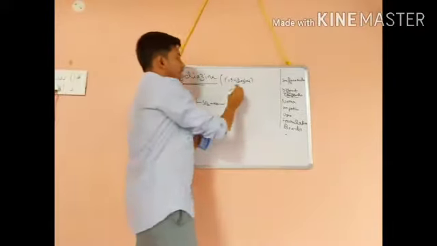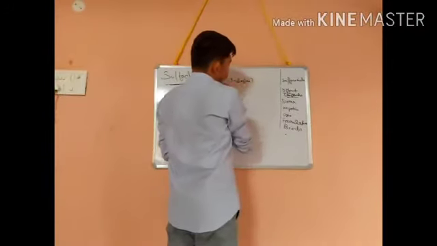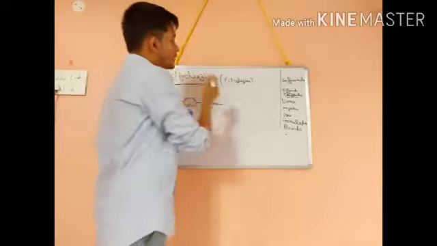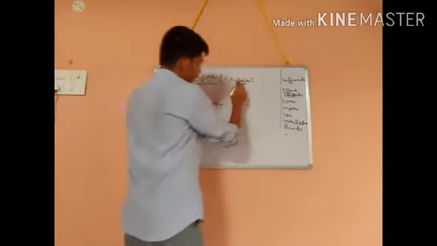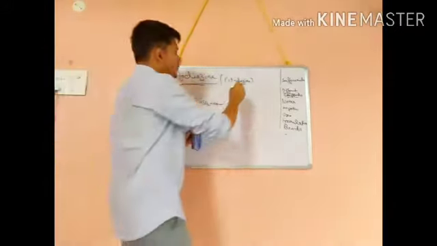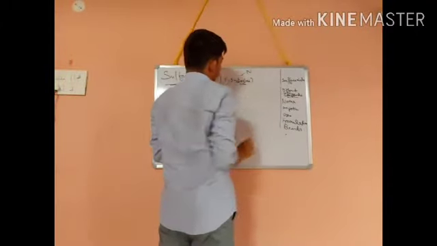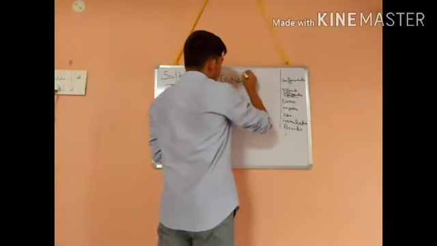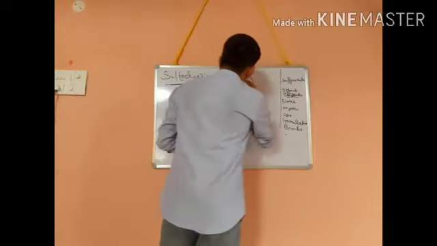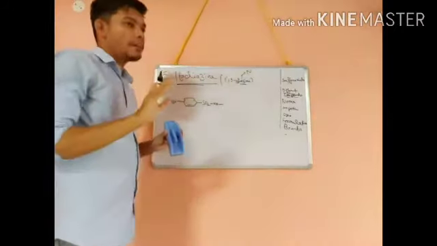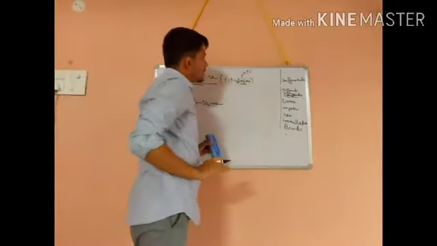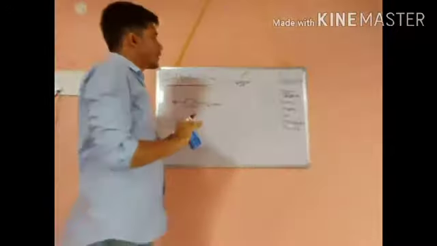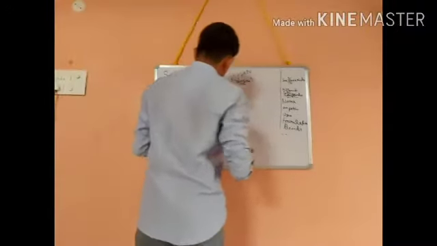If in the structure there is az, you have to remember there is nitrogen. Az represents nitrogen, and di means two. So two nitrogen will be there.